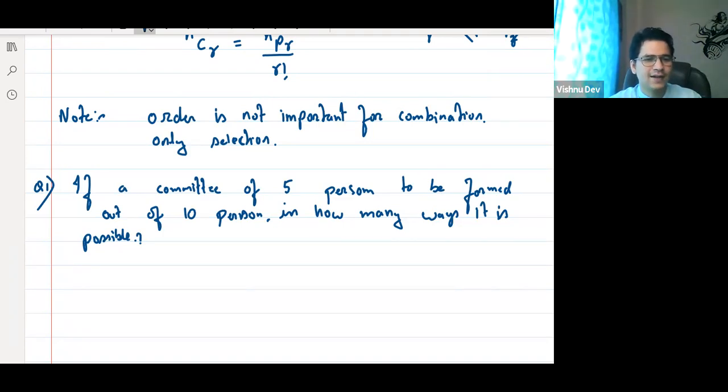Siddharth, what you did is permutation, it is not combination. Kishore, that is also permutation, not combination. You are just selecting, you're not arranging. Does it matter whom you select first and whom you select later? Tell me. It is just selecting 5 objects out of 10 objects, right? It doesn't matter whom you are selecting, correct?